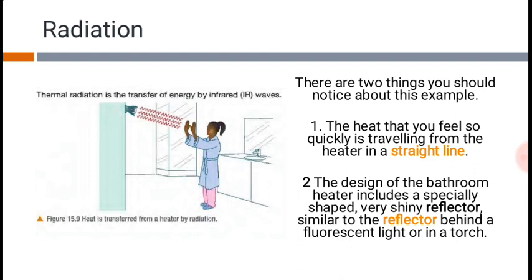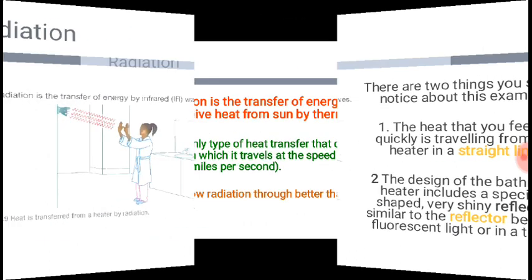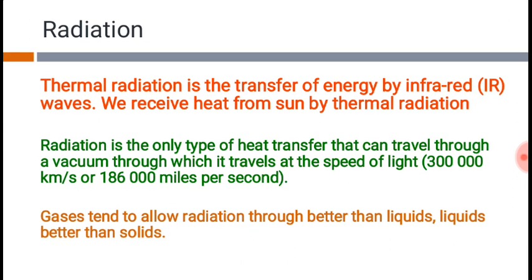Thermal radiation is the transfer of energy by infrared waves. This is the same infrared ray which we studied in the electromagnetic waves chapter. It is just more like a light. It travels in a straight line, it reflects, it refracts. Then how do we receive the heat from the sun? Yes, it's through thermal radiation.